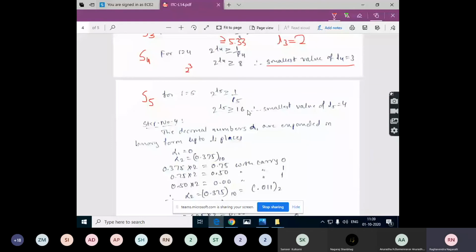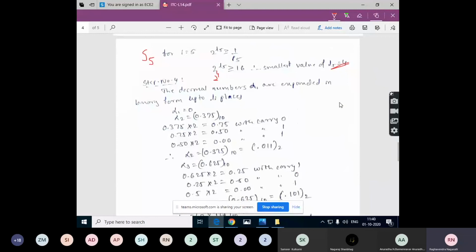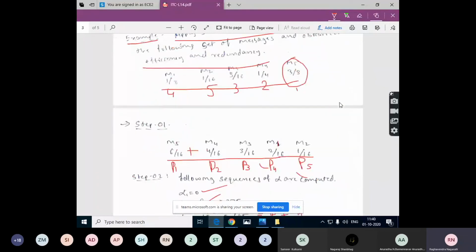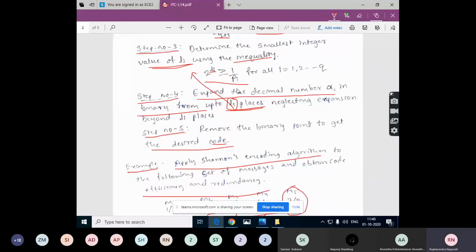So what should be the value of our L5? It is 4. 2 raised to 4 is equal to what? 16. 2 raised to 4 is 16. So the Kraft inequality satisfies with equality sign. So the smallest value of L5 is 4. So this is the third step. In the third step, we have calculated the smallest values for L5, satisfying the Kraft inequality.